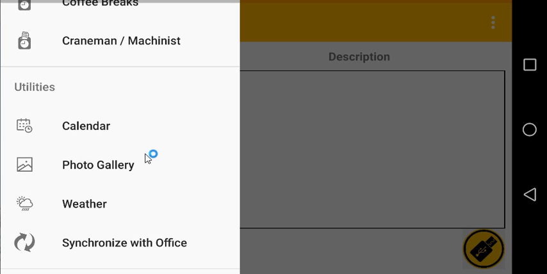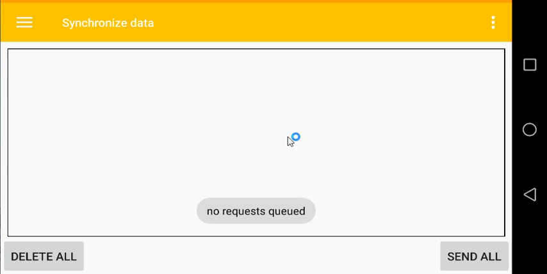Next, you have some utilities. You already went through them: the calendar, the photo gallery, and the weather. The last one, synchronized with the office. As you could see, there are no requests queued, but if by any chance the internet connectivity was not good during the day, the requests made that are still waiting to be synchronized with the cloud will be listed here, and you have the option to delete the requests or send all the requests.